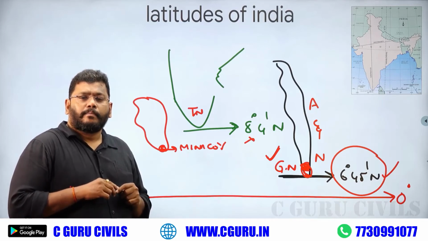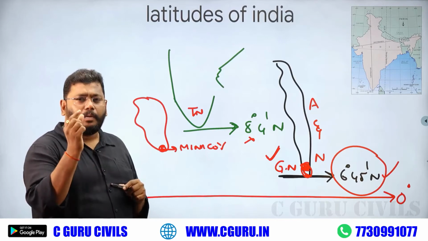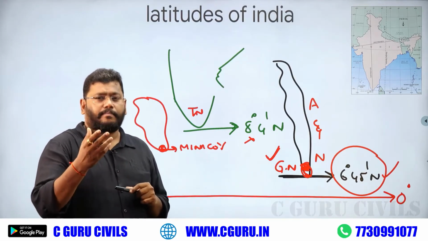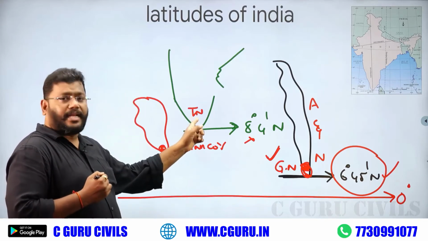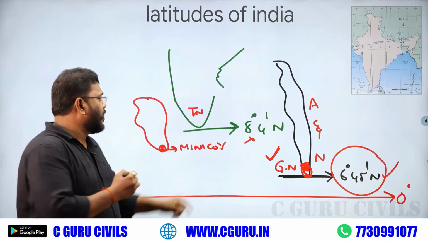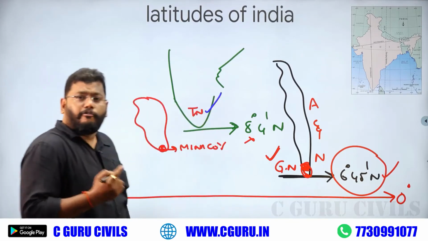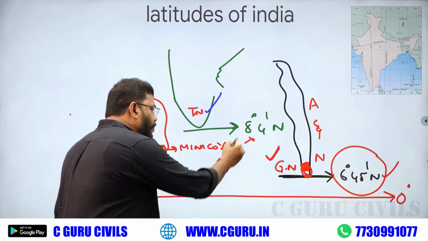Okay, this is a very, very important area, and a little bit of a confusing area also. Once again, some questions. Which Indian state is closest to the equator? Tamil Nadu. Which Lakshadweep island is closest to the equator? Minicoy.